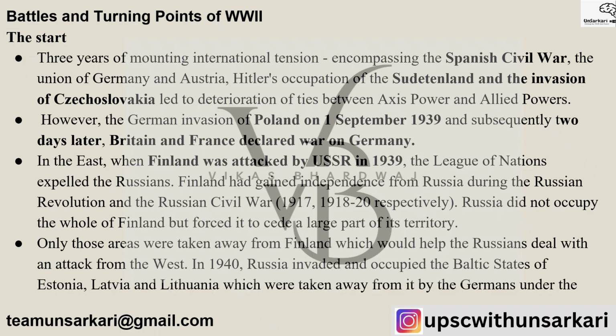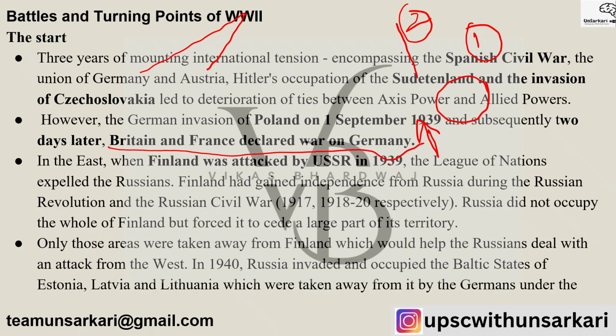So the 3 years, as we have discussed: the Spanish Civil War, the union of Germany and Austria, Hitler's occupation of the Sudetenland, and the invasion of Czechoslovakia, led to deterioration of ties between the Axis powers and the Allied powers. बस बहुत हो गया. One power is not ready to give any space to the other power, and the other power is saying मैं ही लुट गया. So the German invasion of Poland on 1st September 1939, and 2 days later Britain and France declared war on Germany, as if everybody was ready.